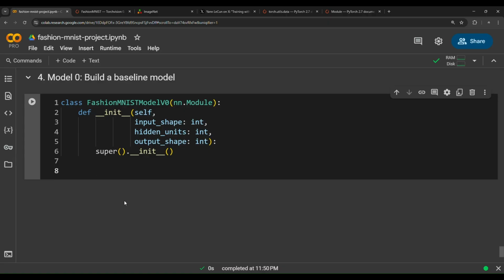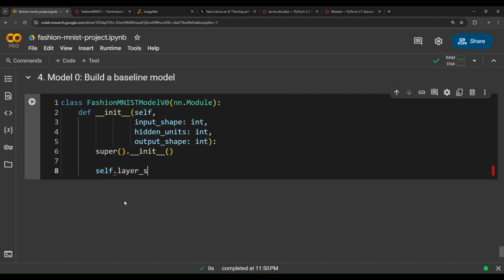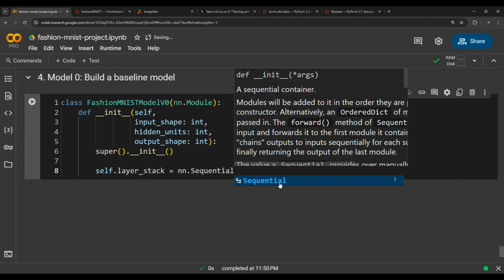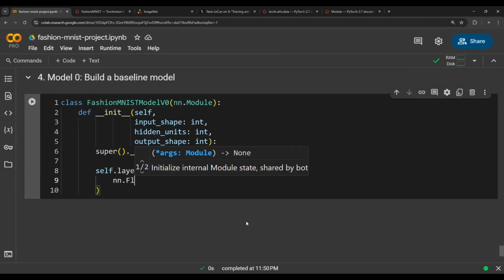Now, the next step, we need to construct the model architecture. So what is the model architecture? Because this is the first model that we're going to build, we're going to keep it simple. We're going to specify an attribute called self.layer_stack, the stack of layers. We need to stack those layers sequentially, so we're going to use the nn.Sequential class, and then pass nn.Flatten.